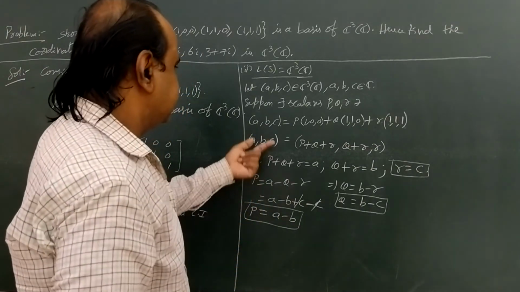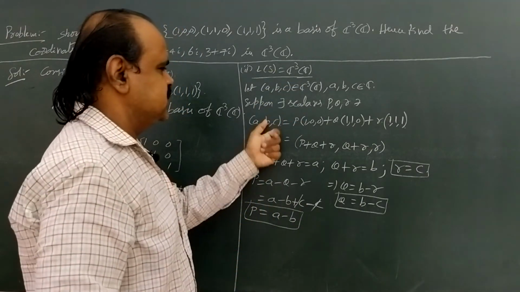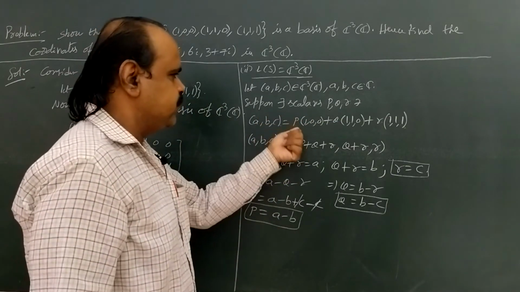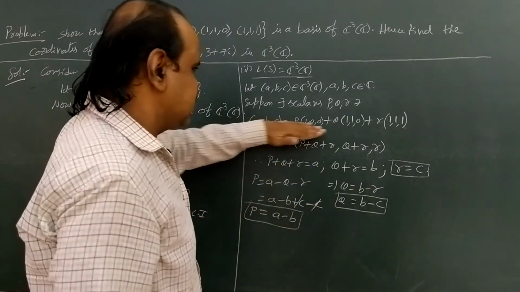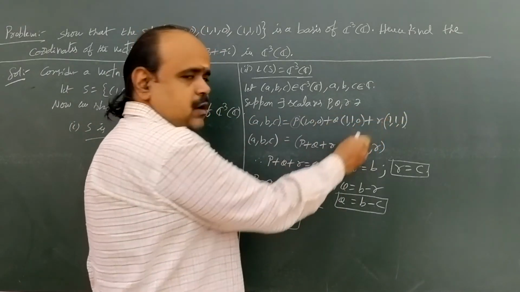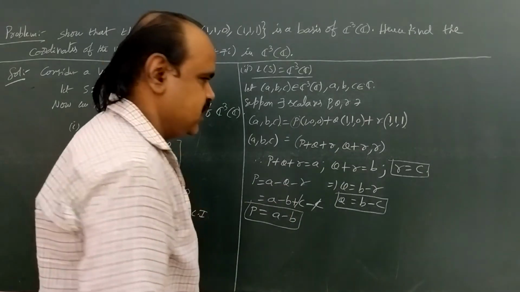So we represent the triple a, b, c in C cube over C as a linear combination of the three vectors, and hence we find the values of p, q, r. So in this linear combination the scalars p, q, r exist.